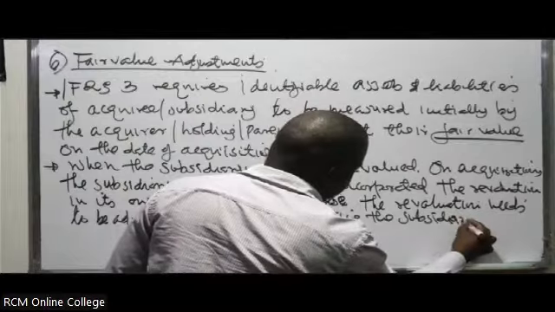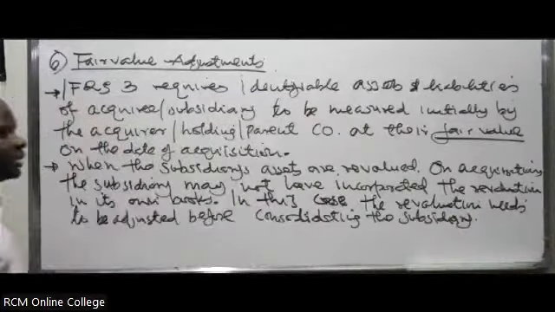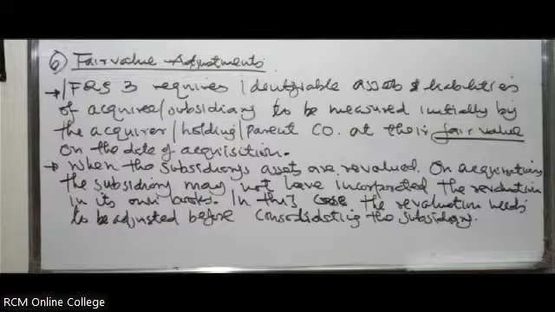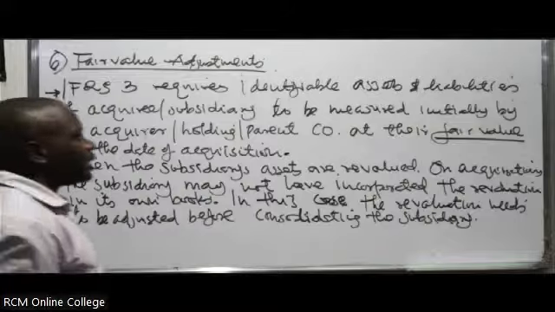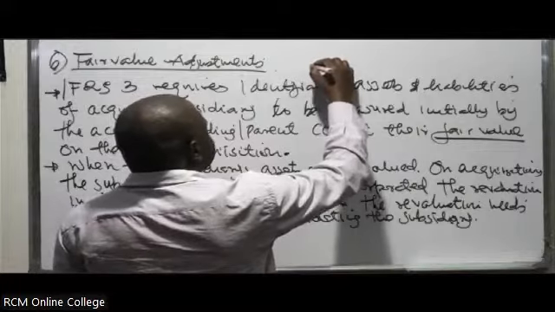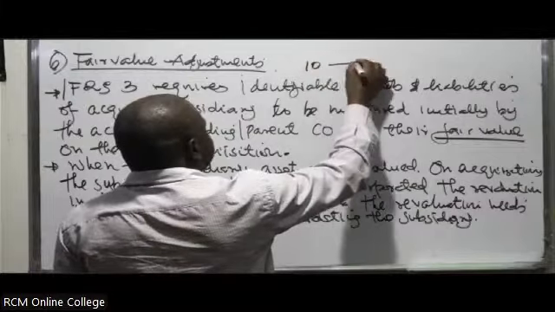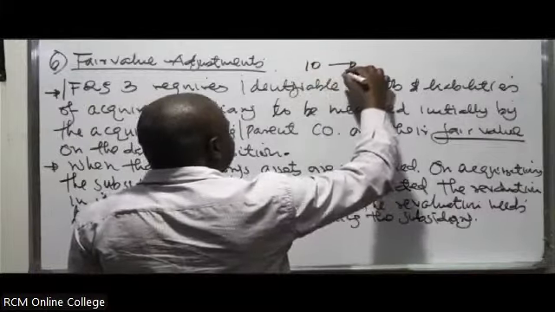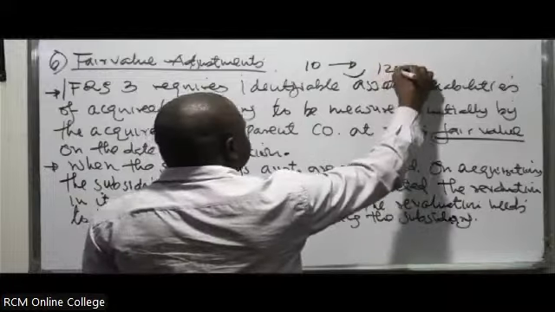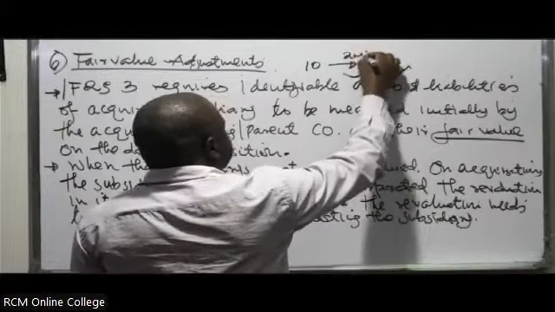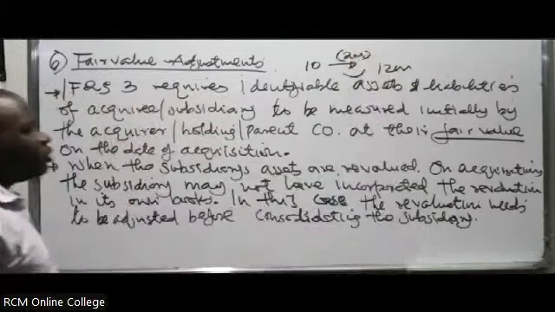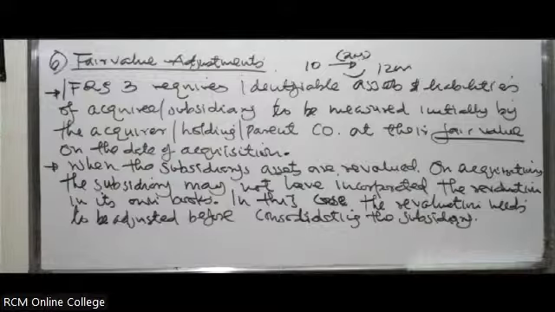Need to be adjusted before consolidating the subsidiary. But you have to consider that revaluation. So in this case, the assets in the books of maybe the subsidiary were maybe 10 million. Then you are told on the date of acquisition, the assets were measured at a fair value of 12 million. So the extra 2 million has to be considered before you do the consolidation. When you're consolidating, you have to consider that.